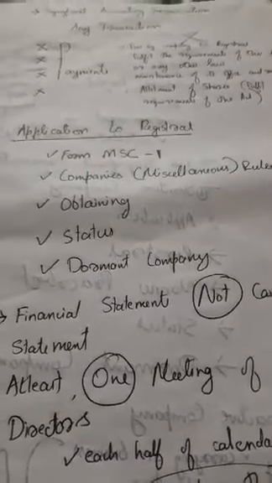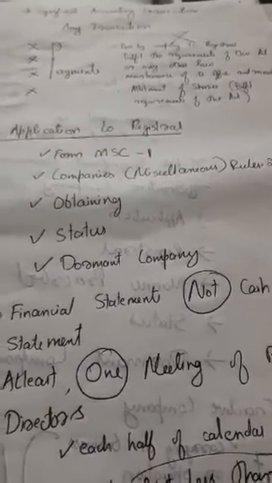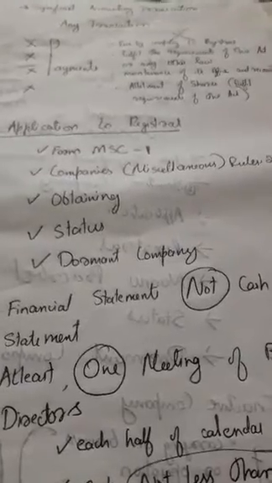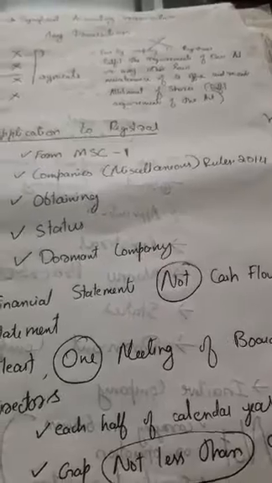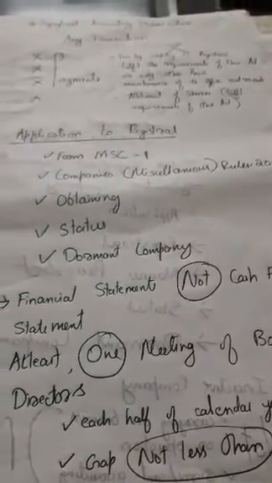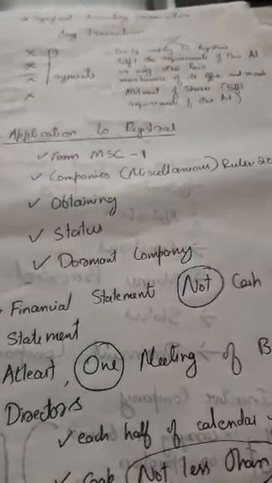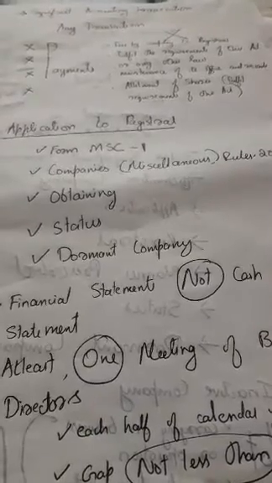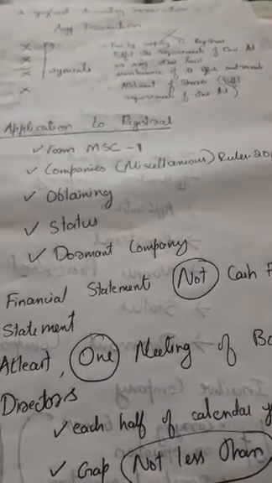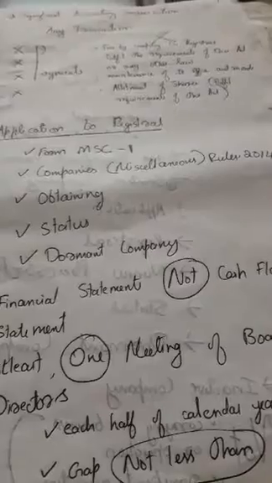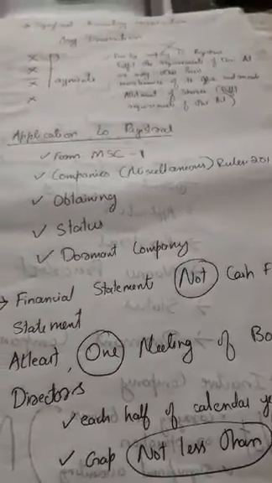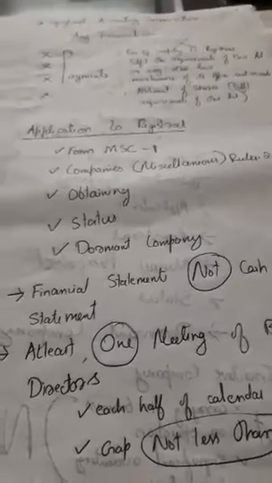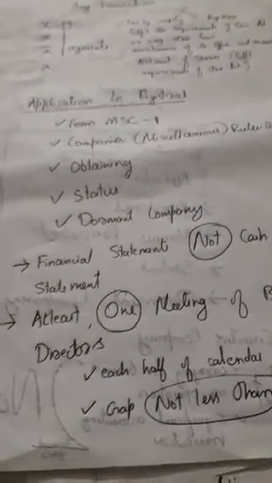The application is made in form MSC 1 under the Companies (Miscellaneous) Rules 2014, for obtaining the status of dormant company.